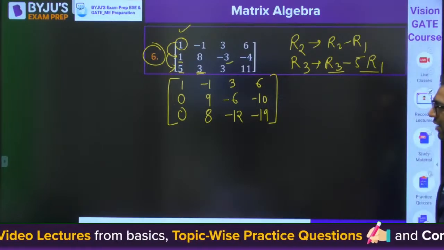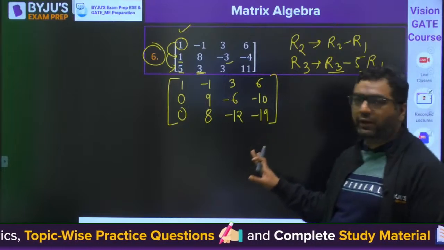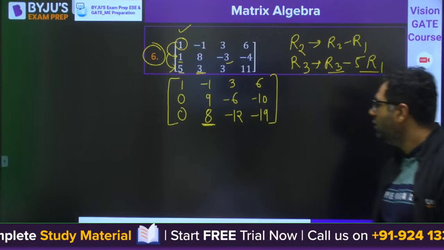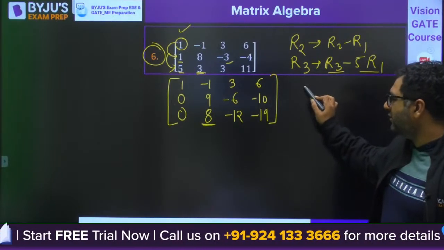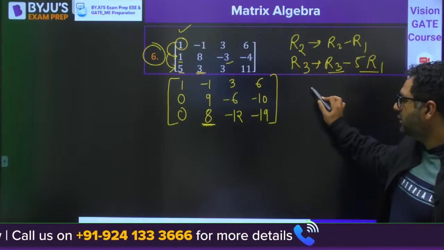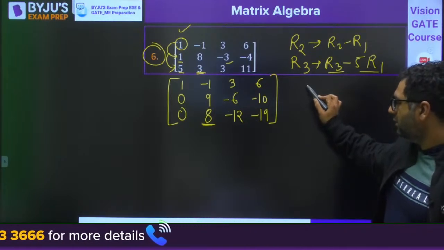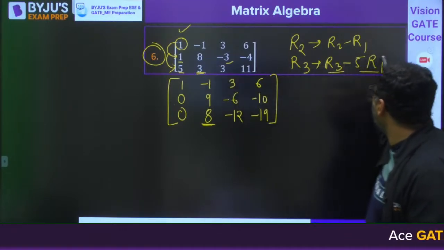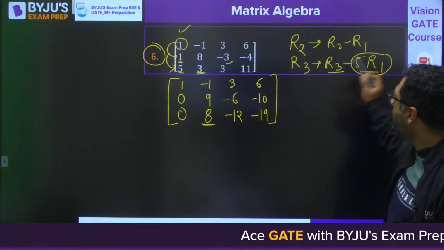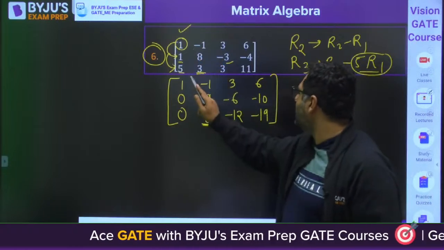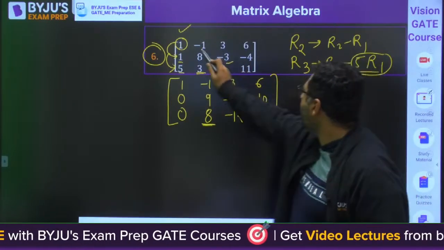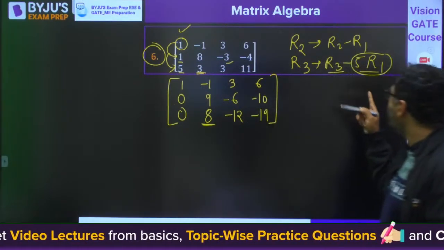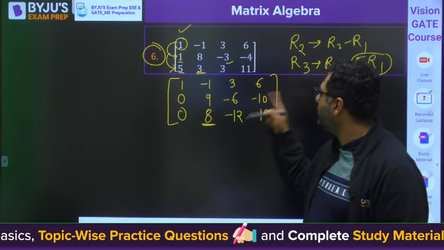After this, this is not in row Echelon form right now. Now you should try to make this 0. What can I do for that? If you have this, is it 9 now? This is 5 times of R1. 5R1 will be 5, minus 5, then 8, minus, plus 5. It's 13, I feel.